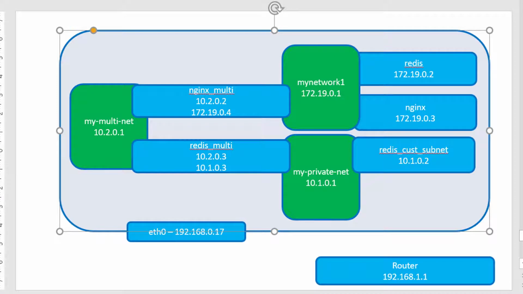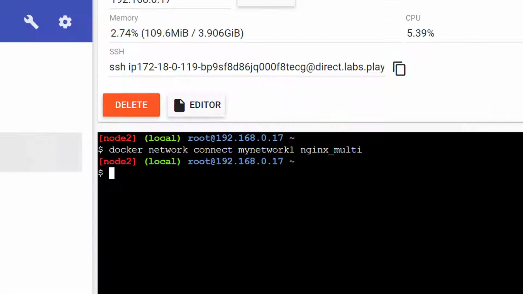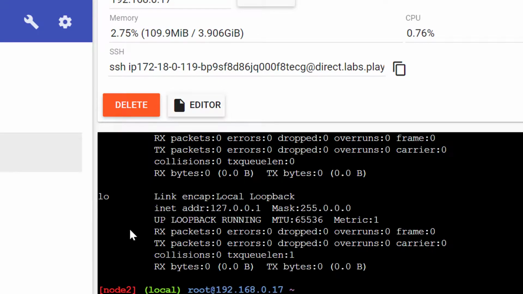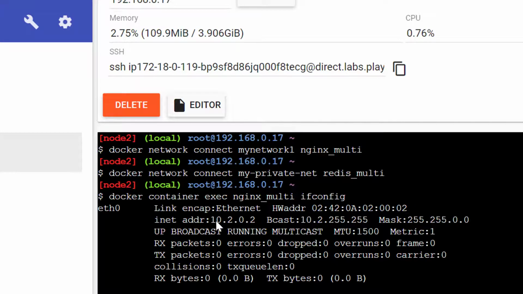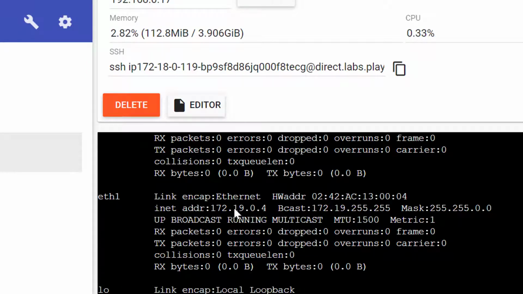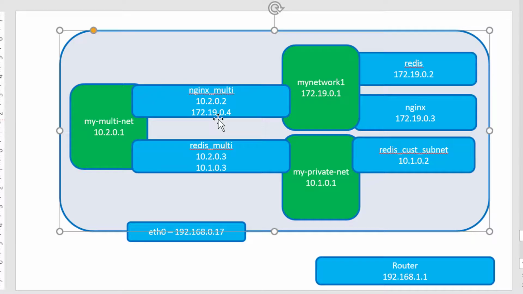I'm going to attach nginx-multi to my-network-1, and I'm going to attach redis-multi to my-private-net. Now let me run ifconfig in nginx-multi. It should have two Ethernet adapters: eth0 that should have the IP address 10.2.0.2, and eth1 that will have the IP address 10.1.0.4, and the earlier IP address is still existing.